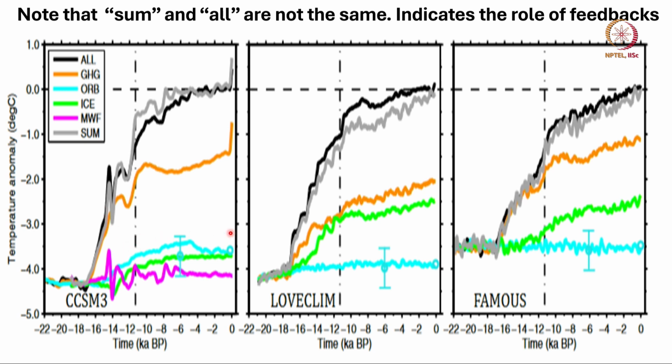Okay. So, the meltwater forcing was important from 20,000 to 10,000, but not in the last 10,000. And you see that the same thing is true for ice. Ice changes were very important in the deglacial phase, but in the Holocene, ice is not as important as greenhouse gases.